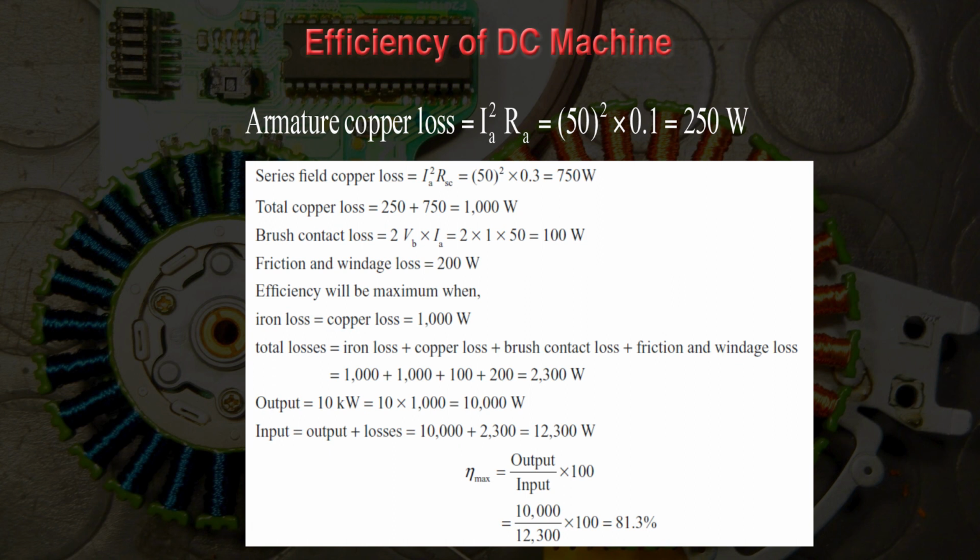So total input is 12,300 watt. Now you have to find out the maximum efficiency. This can be written as output upon input multiplied by 100. So output is 10,000 watt and input is 12,300 watt. So put the value of this output and input in this formula. After solving you will be able to calculate the maximum efficiency, that is 81.3%.